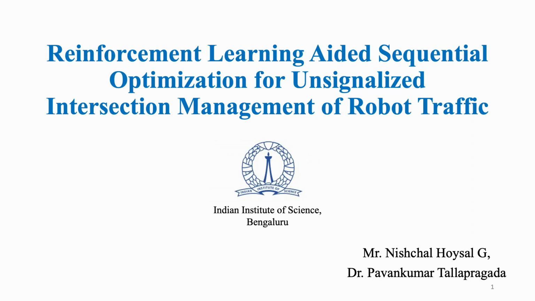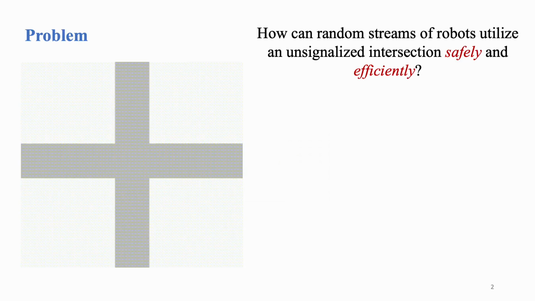Greetings. This is a short video on a learning aided solution for unsignalized intersection management of robot traffic. In this work, we ask the question of how can random streams of robots utilize an unsignalized isolated intersection safely and efficiently.